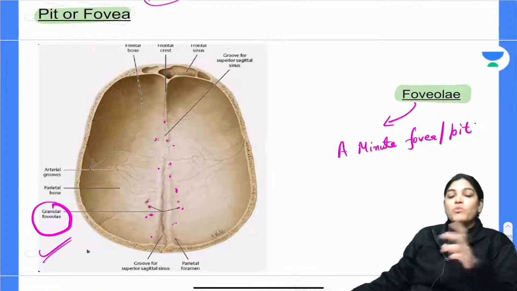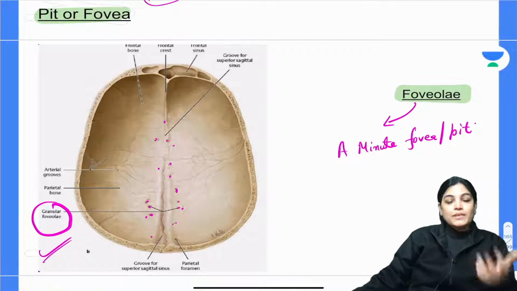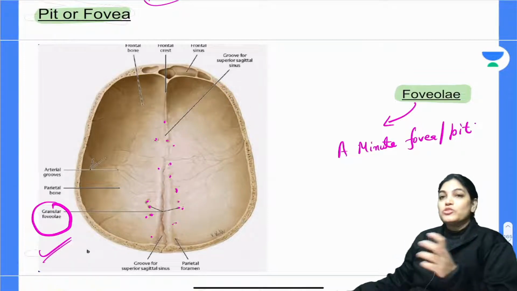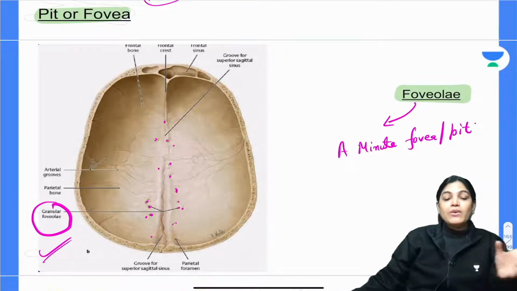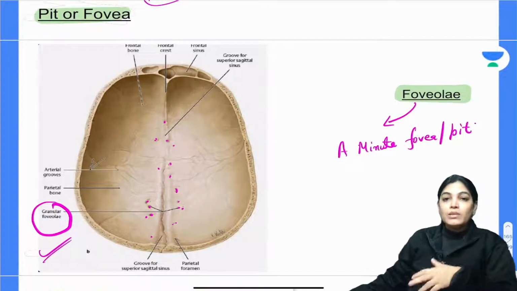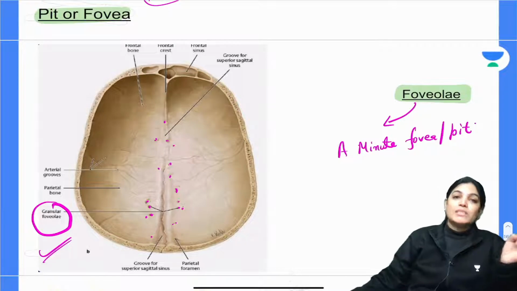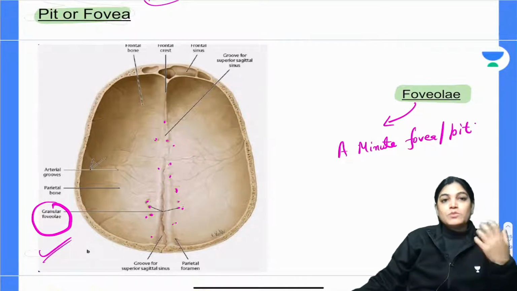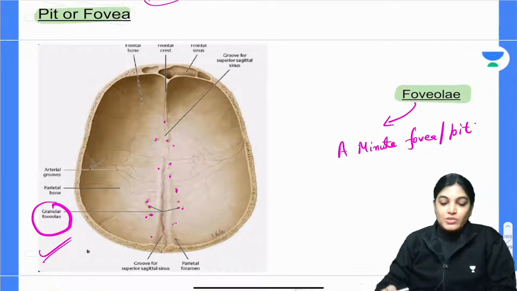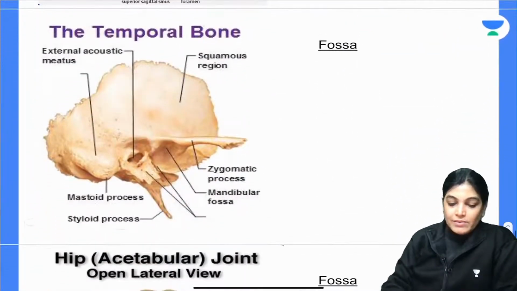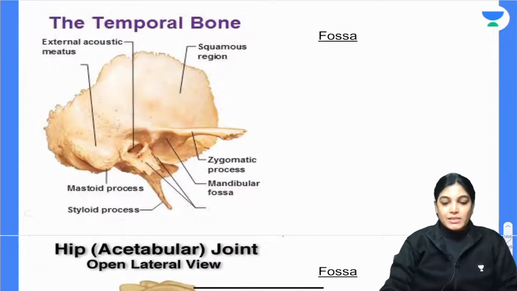There are many terms: fossa, facet, linea, processes, tubercles, tuberosity, condyles, epicondyles, malleolus. So many foramens, canals. Many of these terms are used, and at times you get very confused seeing these structures. So I will clear the doubt with these images.